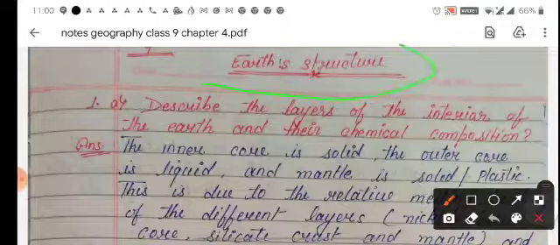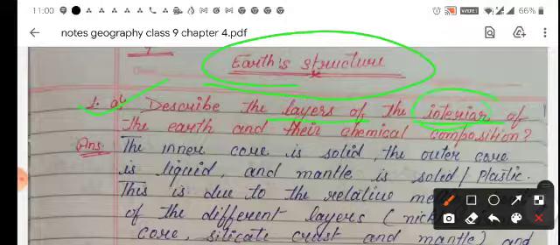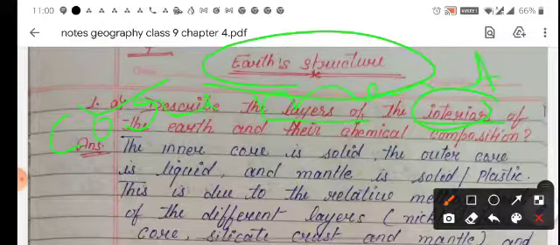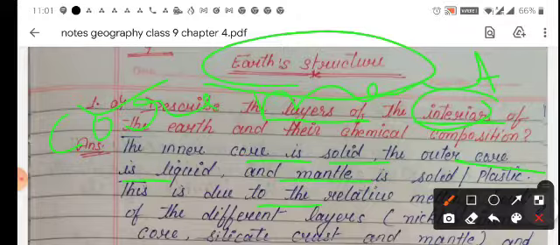So let's start discussing our notes. The chapter is Earth Structure. The first question: describe the layers of the interior of the Earth. Core and mantle are the interior layers of the Earth and their chemical composition. The inner core is solid and the outer core is liquid, and the mantle is solid in a plastic form. This is due to the relative melting point of the different layers.